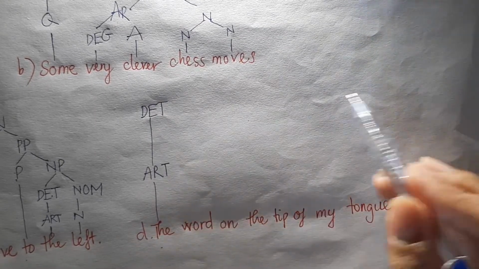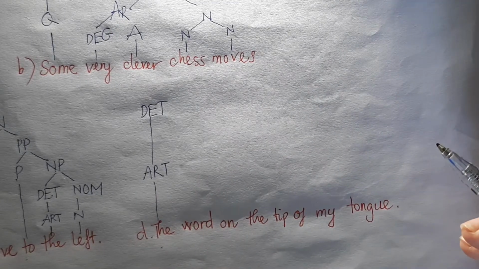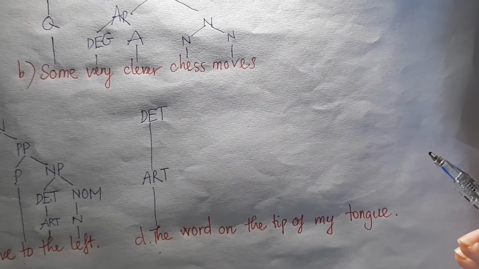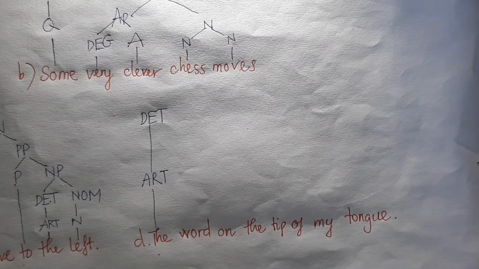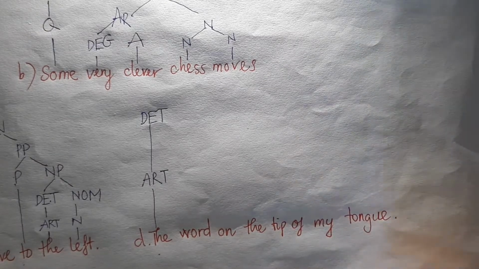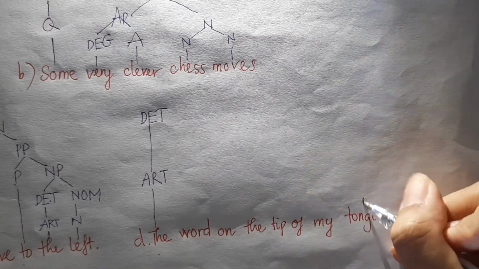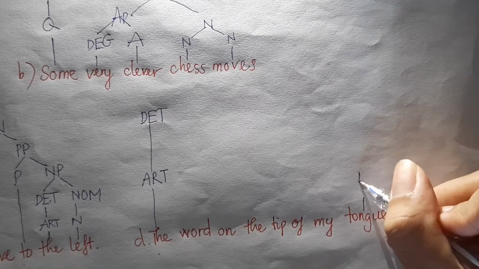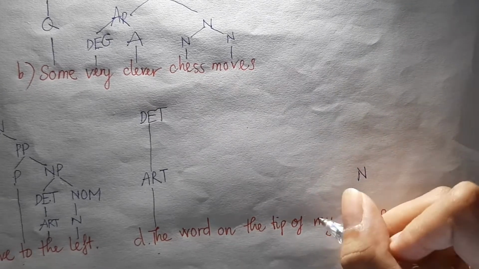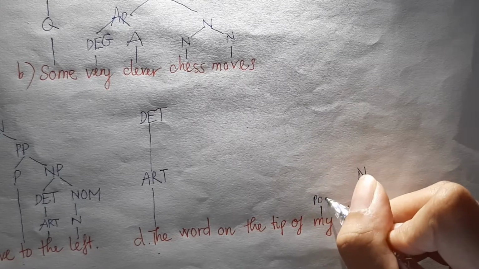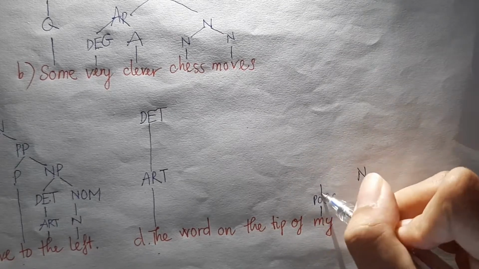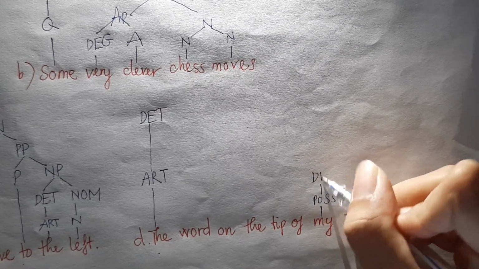So the rest over there is a kind of nominal. So begin with the small section first. It is my turn. So mine, we can easily say that is noun, and mine is possessive. Yes, possessive. Possessive belongs to determiner.